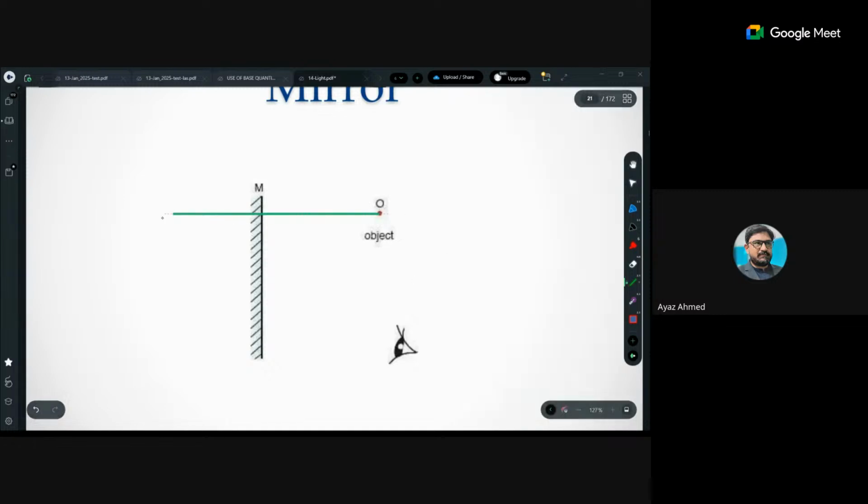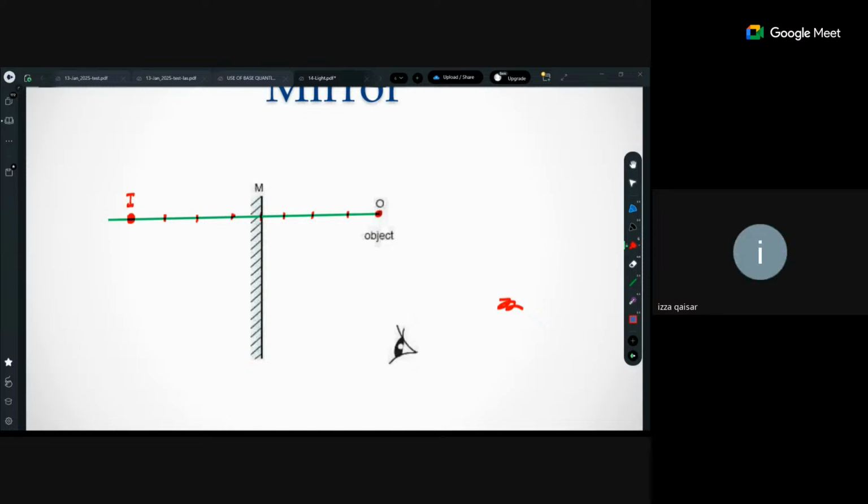I will draw a perpendicular line and approximately extend it. Extend it, no issue. First, measure it. We'll make it equal by measuring with the scale and not by approximation. 1, 2, 3, 4, right? So at this point the image will be formed. Is it clear? Yes, sir. Is the point understood? This is the distance of the object, which is 4 centimeter, and this is the image distance, which is also equal to 4 centimeter. Step number 1 clear?